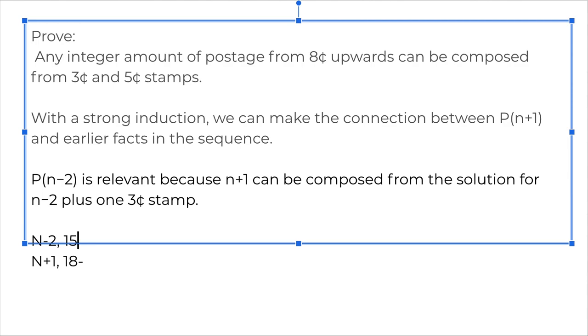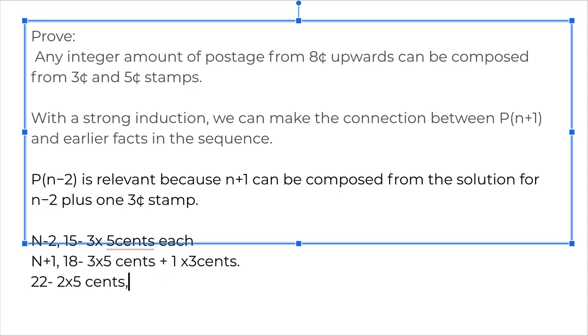And I can write 15 as 3 times 5 cents, so 3 stamps of 5 cents each. Can I write 18 as 3 times 5 cents? So that's the same thing as 15, but I add one 3 cent stamp in that, right? If I had 21, let's do 22, right? So if I had 22, what would I have? I would have taken two 5 cent stamps and four 3 cent stamps each.